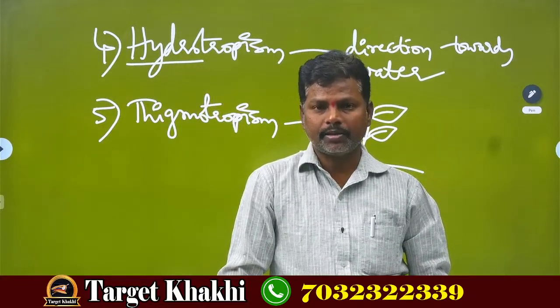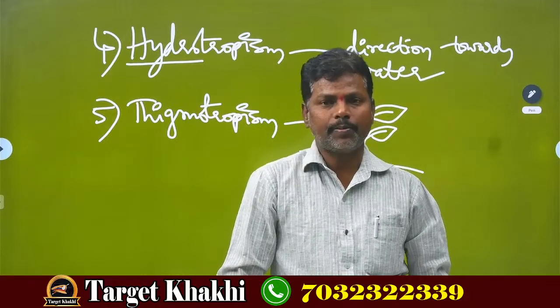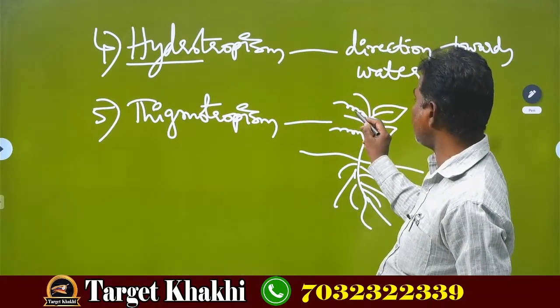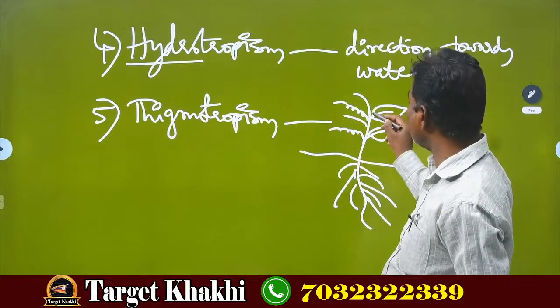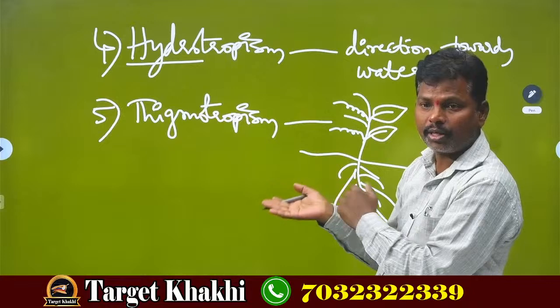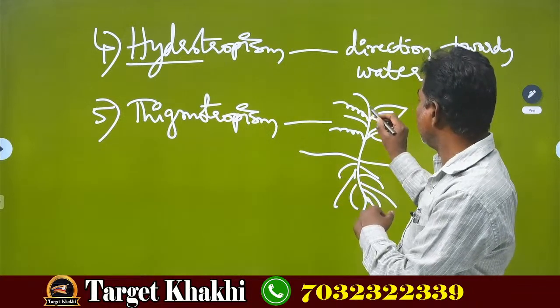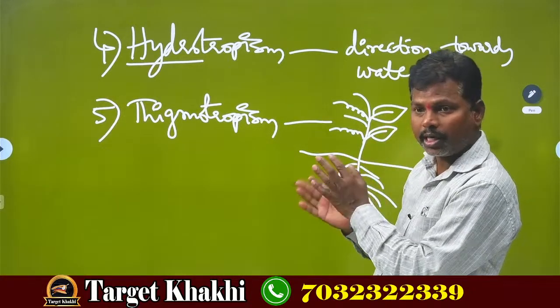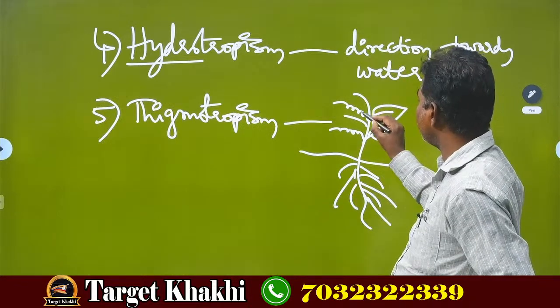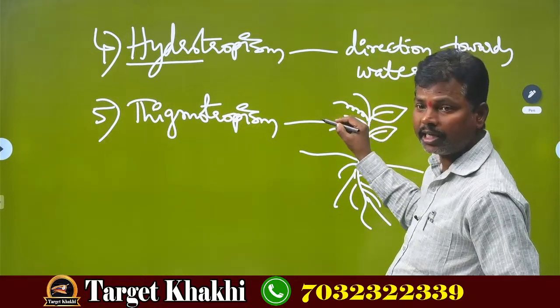In some vegetable plants we see spring-like structures present opposite to the leaf. Otherwise the stem will bend to only one side. So, in order to give support, the direction of the leaf will show towards these tendrils.